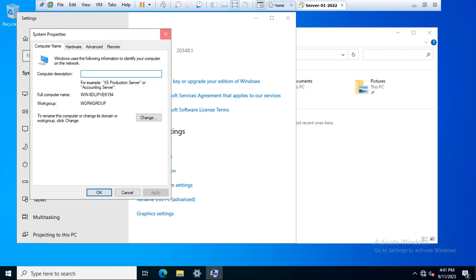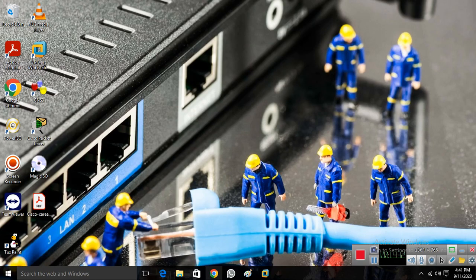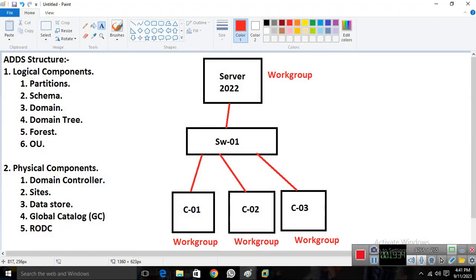If I click on system protection, in the computer name system properties you can see my server also works in a workgroup by default. So by default, your client and your server both are working in a workgroup. Same over there. In this figure also, both are working in a workgroup.